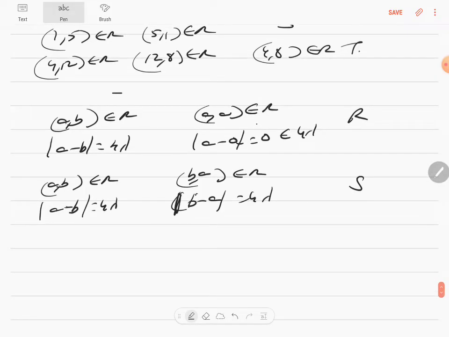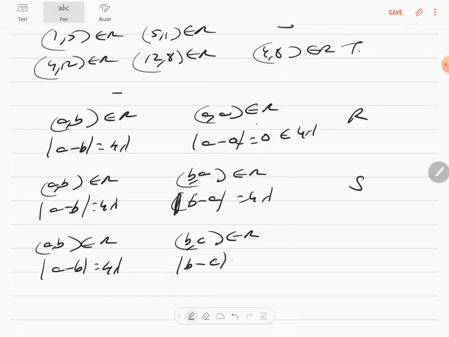Here comes the last part. For transitivity, A comma B is an element of R because mod of A minus B is equal to 4 lambda. B comma C is an element of R because mod of B minus C is equal to 4 mu. To prove that A comma C is an element of R, which means mod of A minus C is equal to 4 gamma.